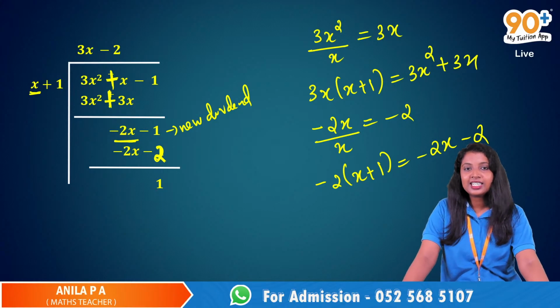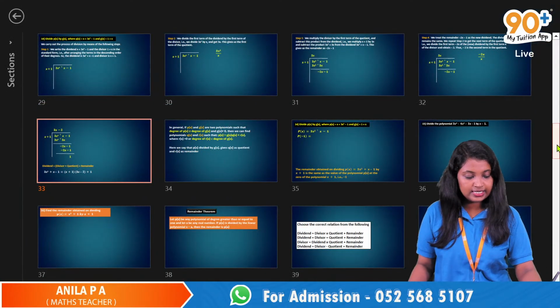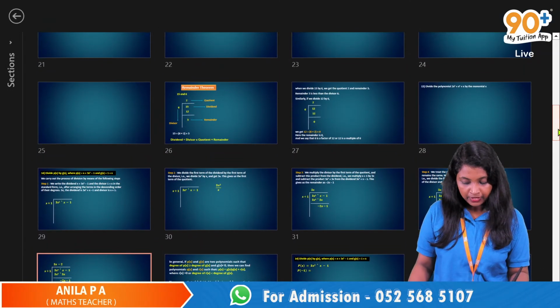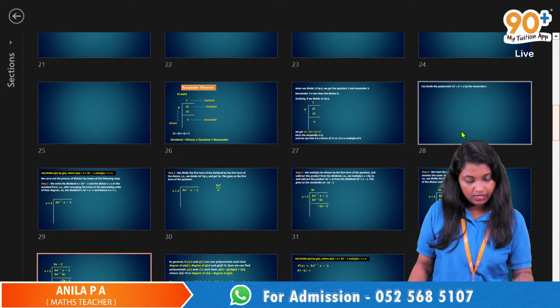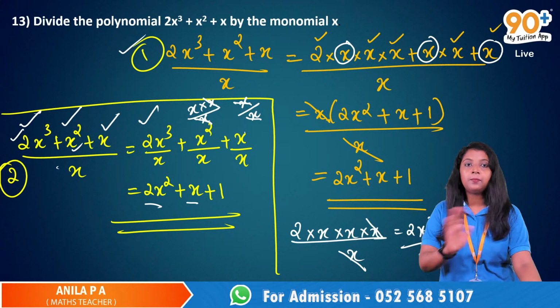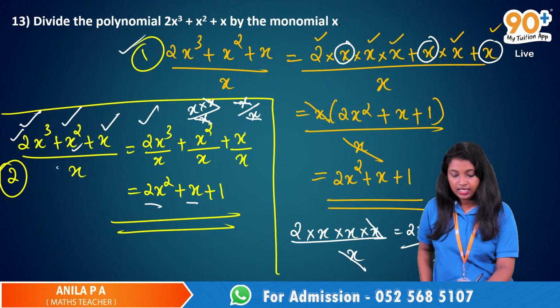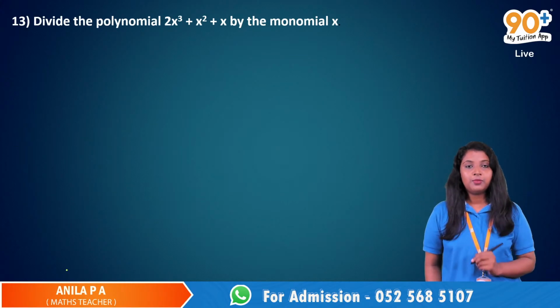I know this is a little difficult, but still, don't worry. Okay, we will solve one simple question. Then it will be okay. Here we solve one question like this: 2x cubed plus x squared plus x by the monomial x. Let's try to solve this using that long division method.